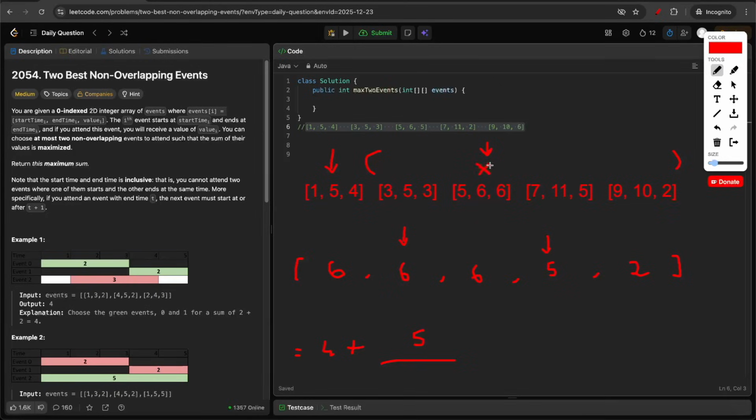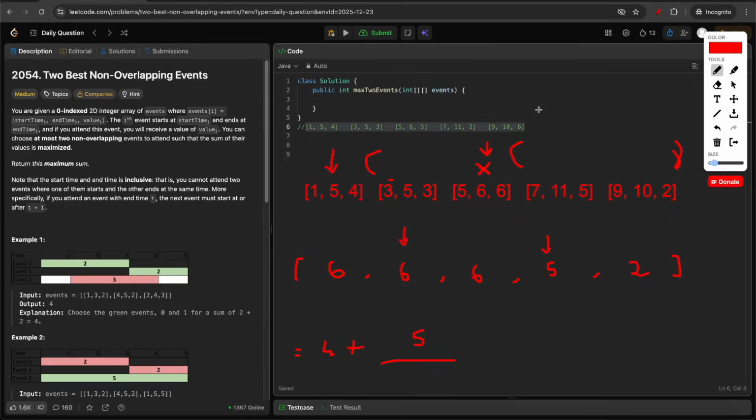So once you are not able to pick this event, even if you move to the left, your start time will always decrease. So you won't pick any of the events which are left of this value. So the only way is to check to the right of this, in the hope that the start time will increase and you will be able to pick the event. So in the binary search, suppose this value fails, then my next search space will be from here to here.